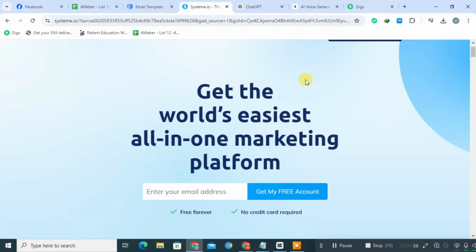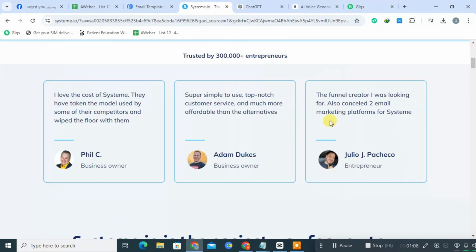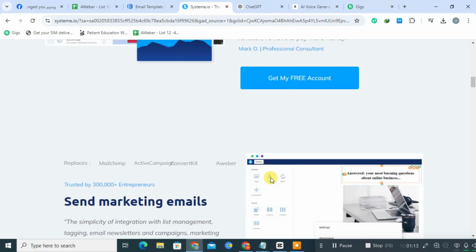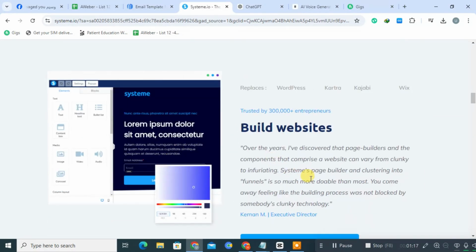Like AWeber, Sistema.io provides email automation and marketing tools, allowing users to create targeted campaigns. Sistema.io enables users to build complete sales funnels from landing pages to checkout pages, all within the platform. Users can create and manage membership sites to deliver content or courses to their audience.